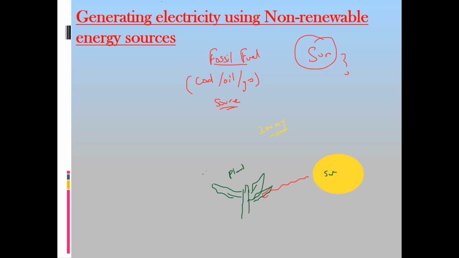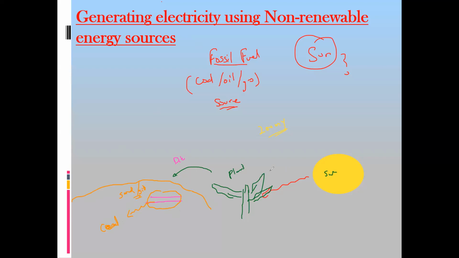As they died, they were covered with a layer of sand and silt. When sand and silt cover them, gradually these plants convert into coal.